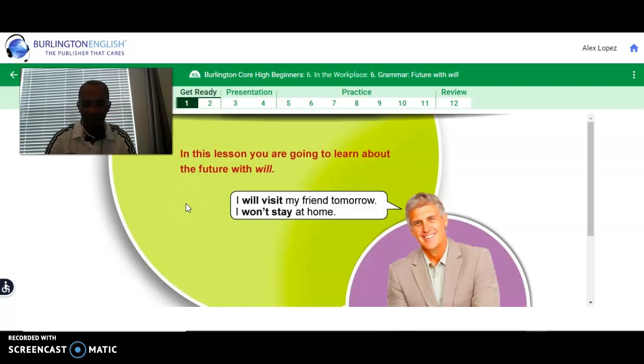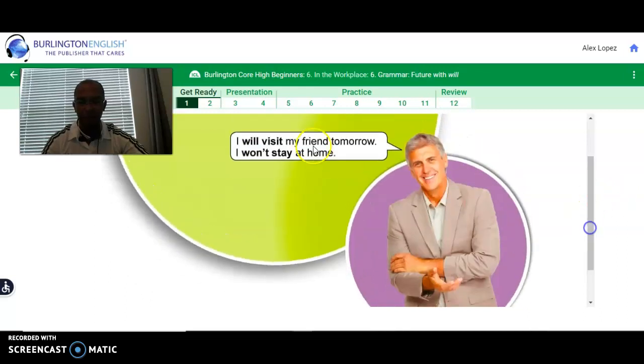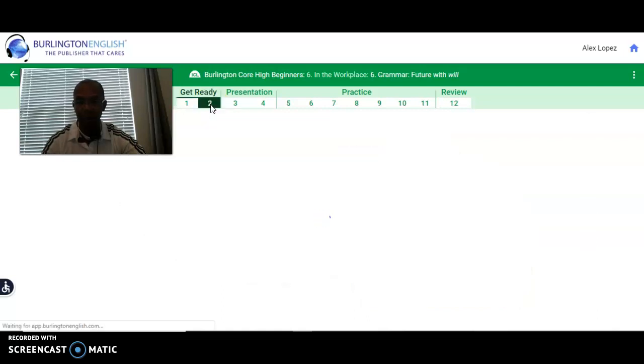In this lesson, we will be learning about the future tense, by using will and won't. For example, as you can see, this gentleman right here is saying the following: I will visit my friend tomorrow. I won't stay at home. So as you can see right here, he's using the future tense by only including will and won't for negative. So let's get into it, okay?